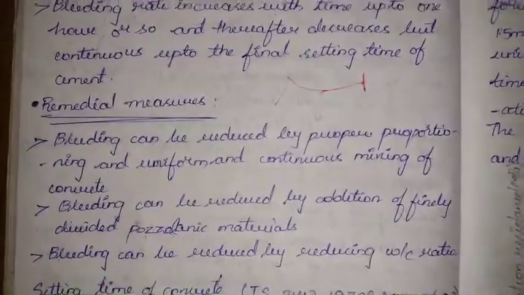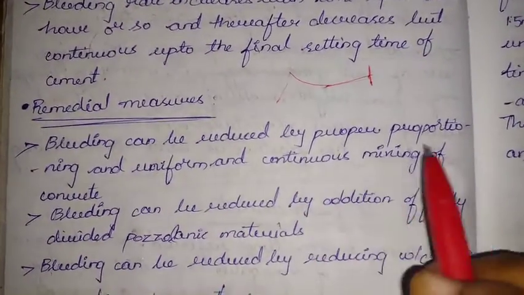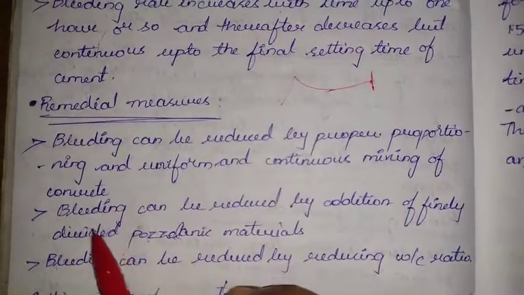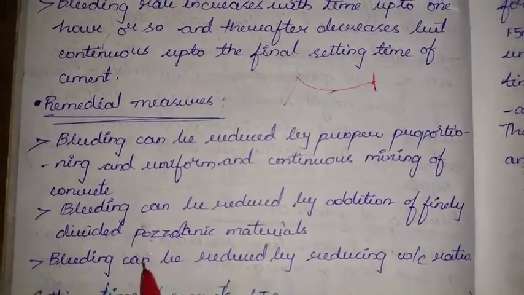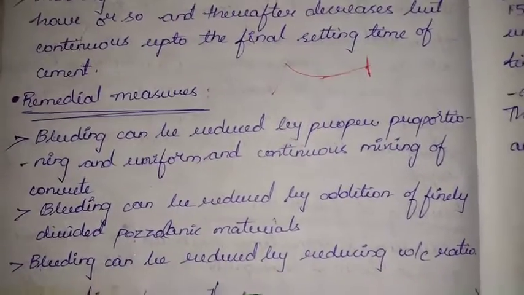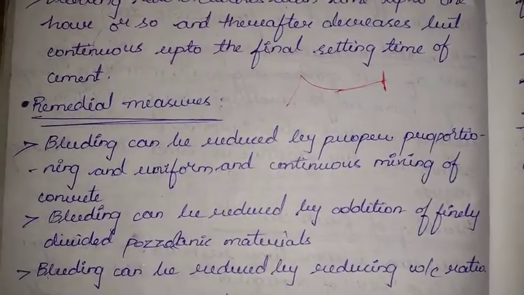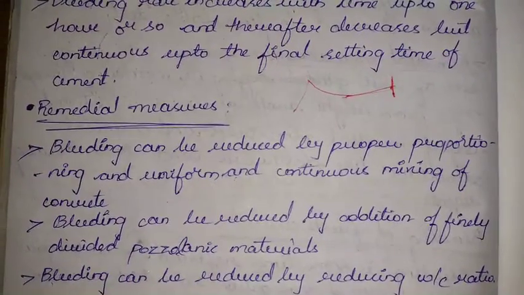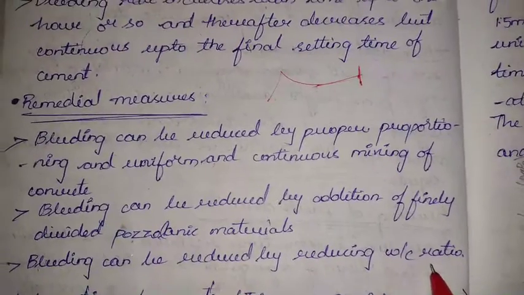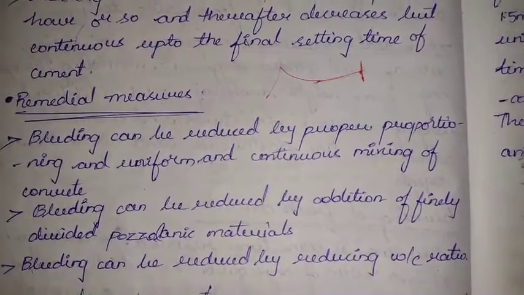What are the remedial measures for that? Bleeding can be reduced by proper proportioning and uniform and continuous mixing of concrete. Bleeding can be reduced by addition of finely divided pozzolanic materials. That is, we are filling the gaps and allowing the water to be absorbed by these finely divided pozzolanic materials. Bleeding can be reduced by reducing the water cement ratio. Less the water cement ratio, less the bleeding.